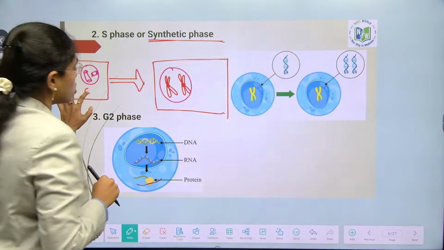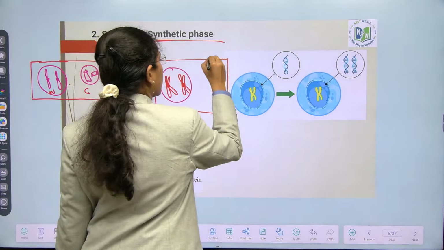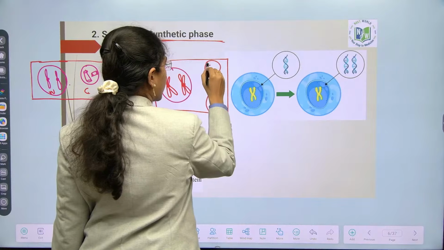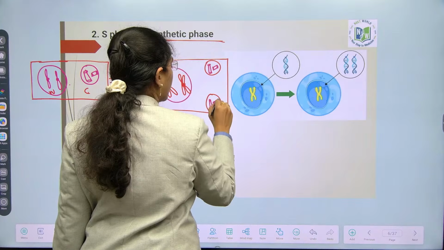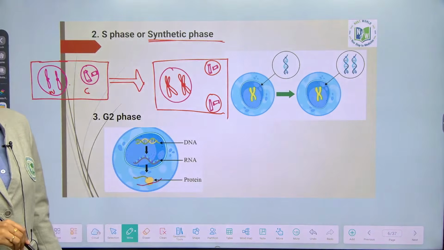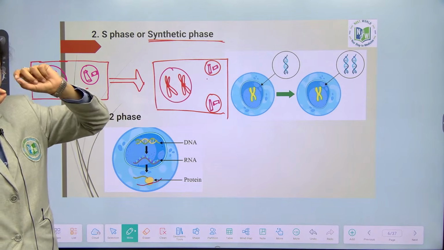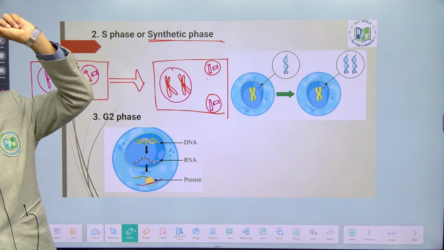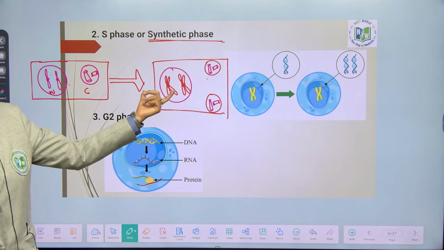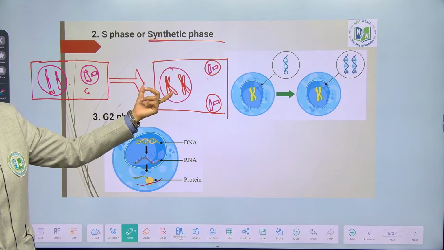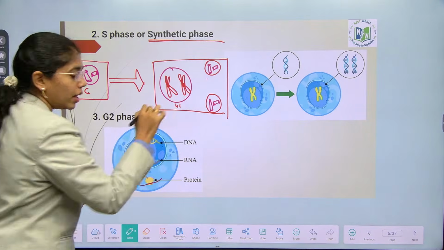If you see the centrioles, centriole duplication happens in the cytoplasm. In cytoplasm, these are the centrosomes that are present. 2 centrioles get into 4 centrioles. They are perpendicularly arranged like this. Because for each cell division you require one centriole, right? The centrosomes itself will move to the opposite poles in the prophase. So that duplication happens here itself. And with the increase in DNA content, for example, here 2C amount of DNA is there. Here amount of DNA will be 4C.